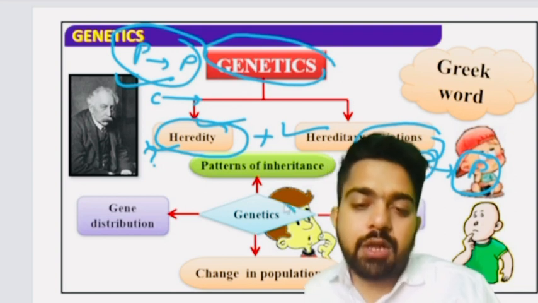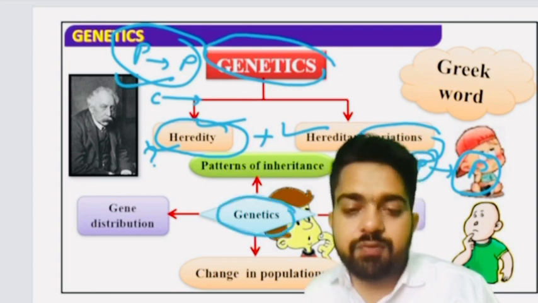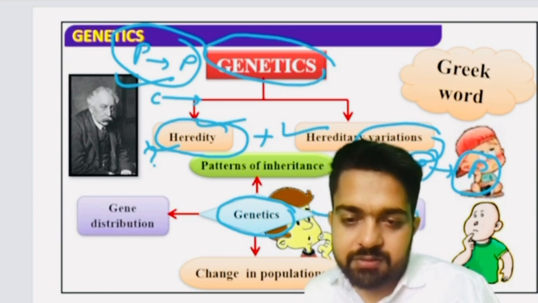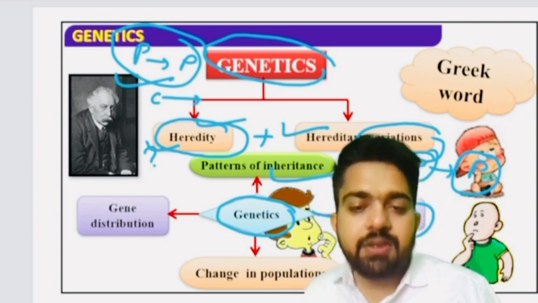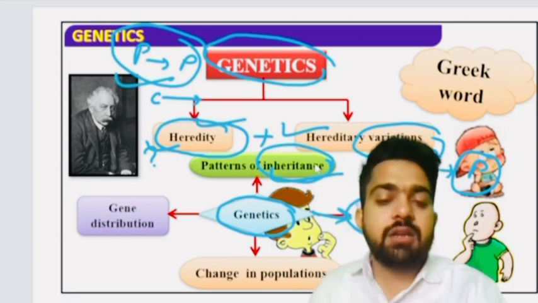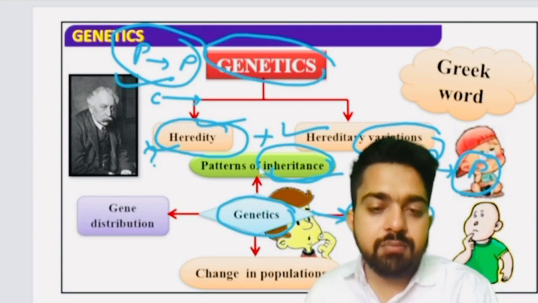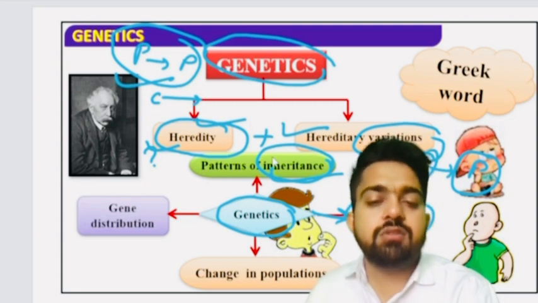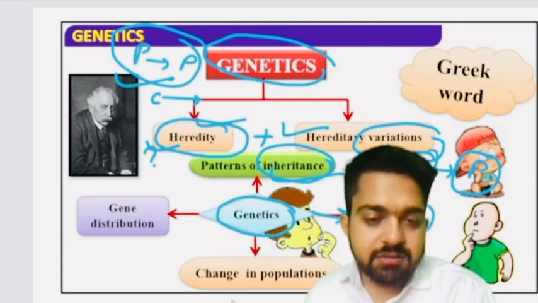Clear to all? Now genetics is divided into a flow chart which includes variation. Okay, we have discussed about variation. Pattern of inheritance, we have discussed about inheritance or heredity, that is responsible for same. Inheritance is also the transmission of characters, and heredity is also the transmission of characters.